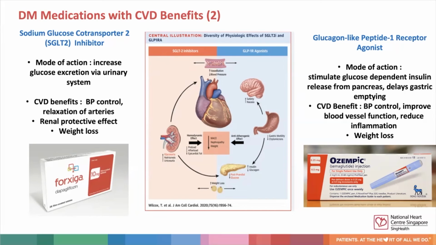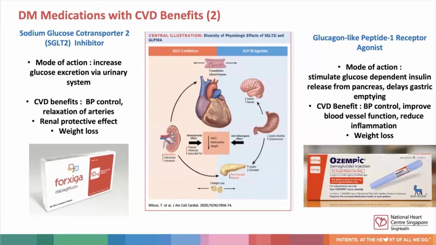The second group of medication I'd like to highlight is glucagon-like peptide 1 receptor agonist, or in short, GLP-1 receptor agonist. It works by stimulating glucose-dependent insulin release from the pancreas and delays gastric emptying. It exerts its cardiovascular benefits through blood pressure control, improved blood vessel function, and reducing inflammation. In addition, it has weight loss benefits too. An example of GLP-1 receptor agonist is semaglutide, which is a weekly injected medication, and this also goes by the trade name of Ozempic.